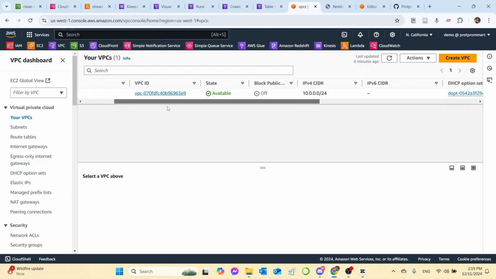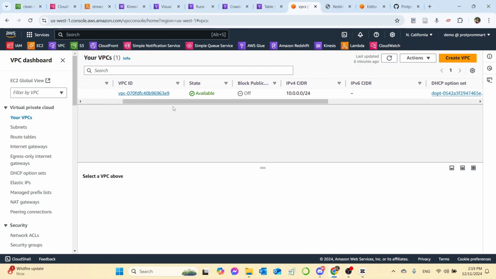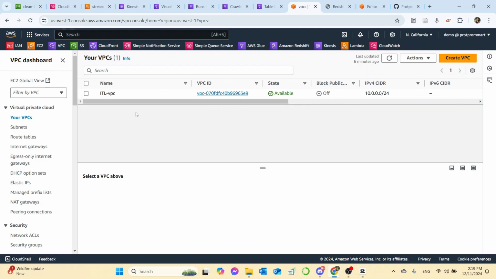And for CIDR range, I set up 10.0.0.0/24, which would give us 4098 IPs. I figured we didn't need to use a lot of IPs for the demo.